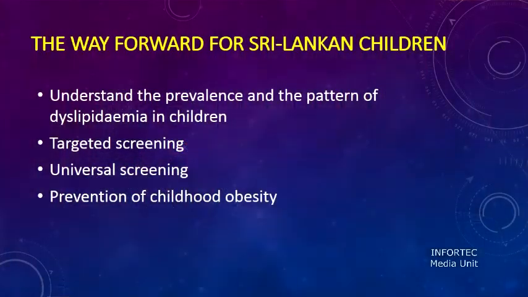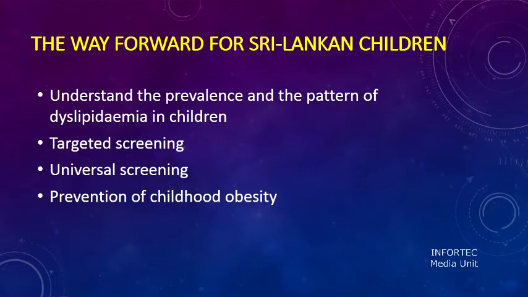Right. Okay. So looking at our children in Sri Lanka, what should we be doing? First we need to understand the prevalence and the pattern of dyslipidemia in our children. And probably we start targeted screening to begin with, and then move forward to universal screening. Most importantly, we have to take measures to prevent childhood obesity. I'm not going to talk about childhood obesity here because it's out of the scope of this lecture, right?